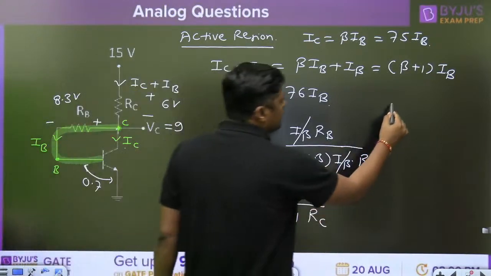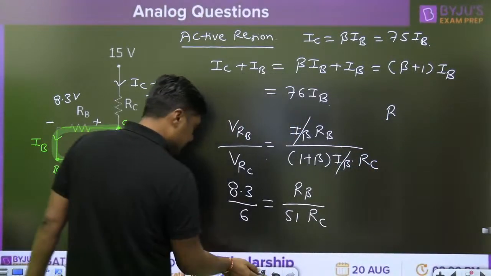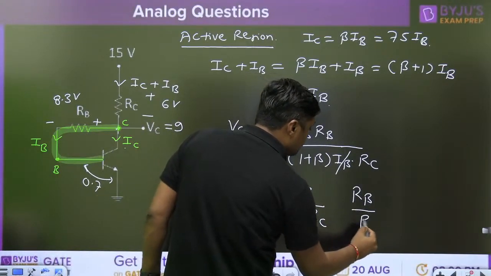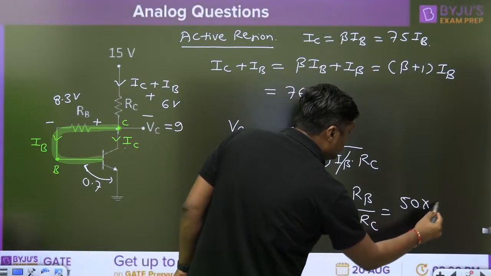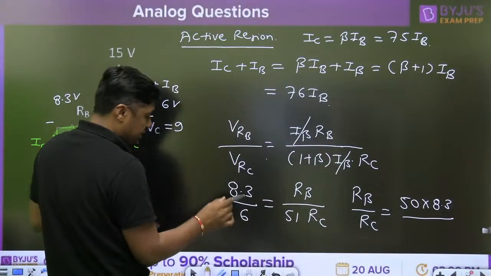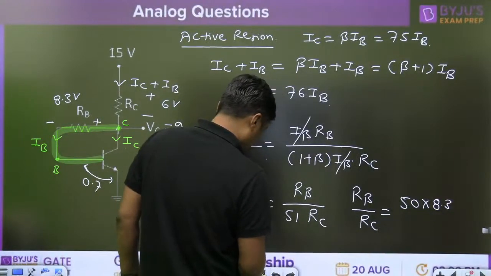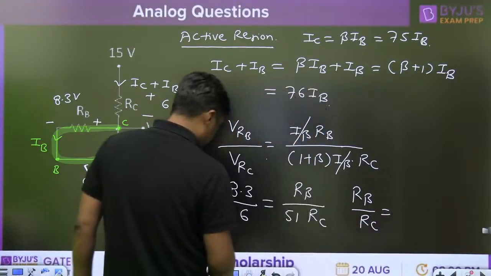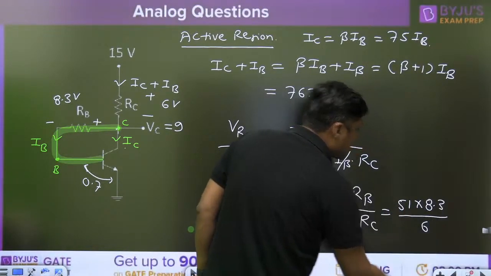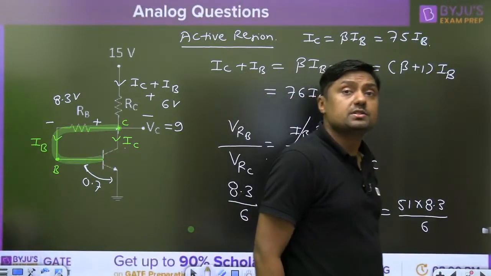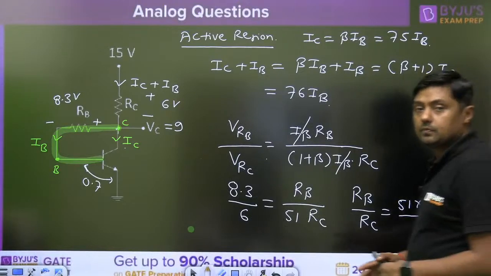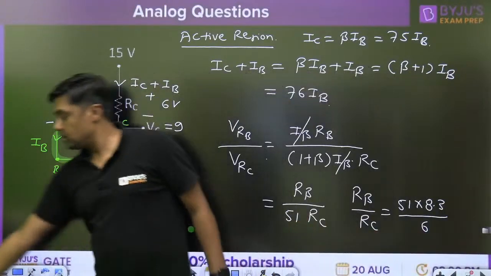You can calculate. 8.3 upon 51 into 8.3 upon 6. What is the answer for this question? One minute.